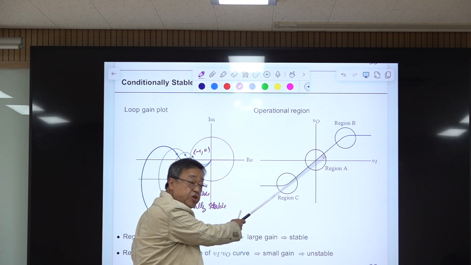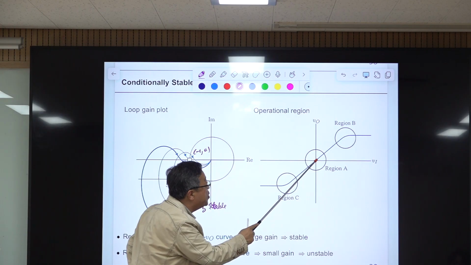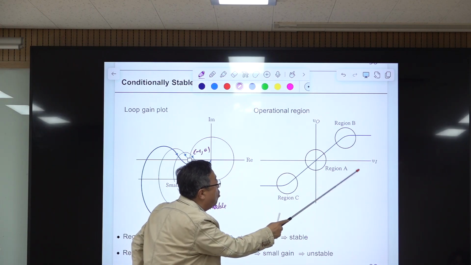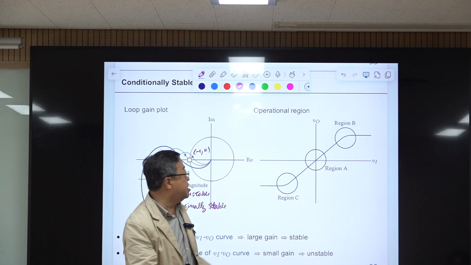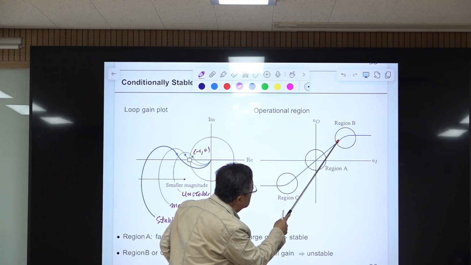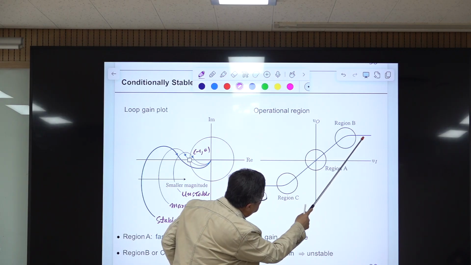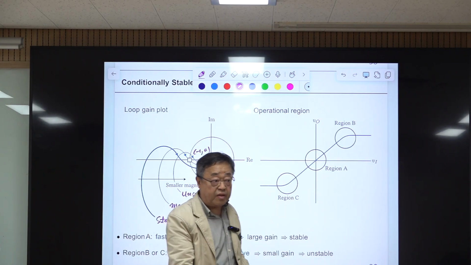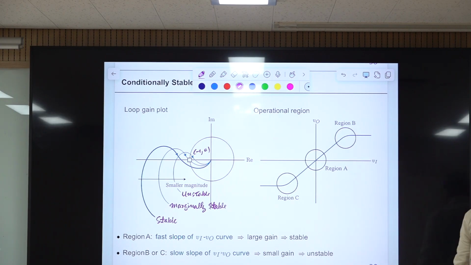The system is conditionally stable, still stable, but the operating point is moving here. All amplifiers have a saturation effect. So if this increases, the operating region goes here, it starts saturating, then gain becomes smaller, and when fully saturated, the slope is what? 0. So gain reduces a lot.